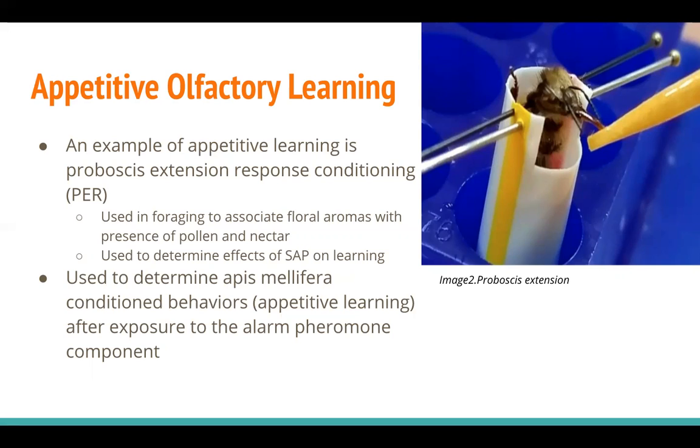In this conditioning, a honeybee is held and a pipette filled with sucrose is set in front of the bee just outside of reach. The bee will extend its proboscis to the sucrose and therefore learns to associate a stimulus with a sugar reward. This technique of conditioning was used in the experiment to test Apis mellifera abilities to learn even after exposure to an alarm pheromone.